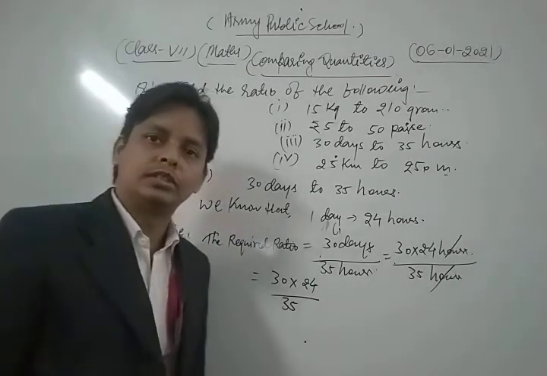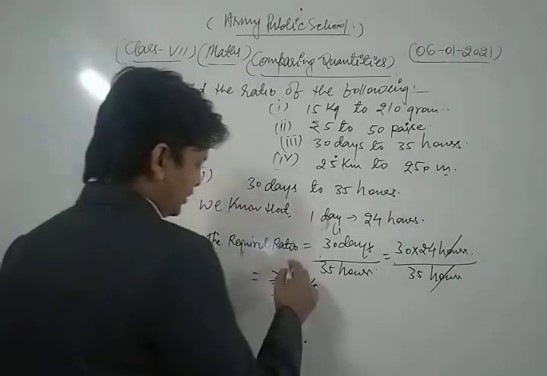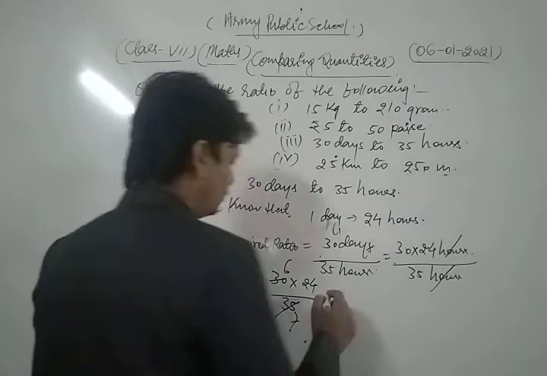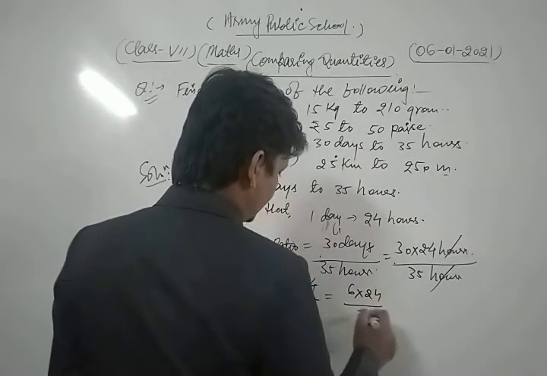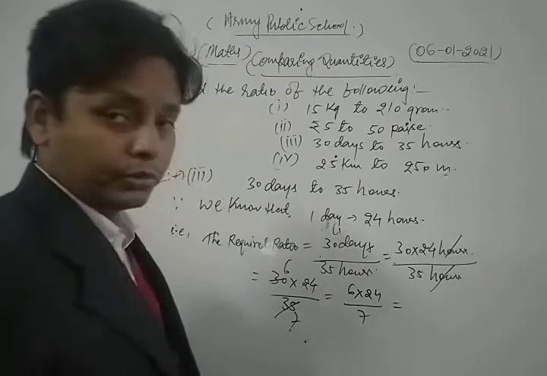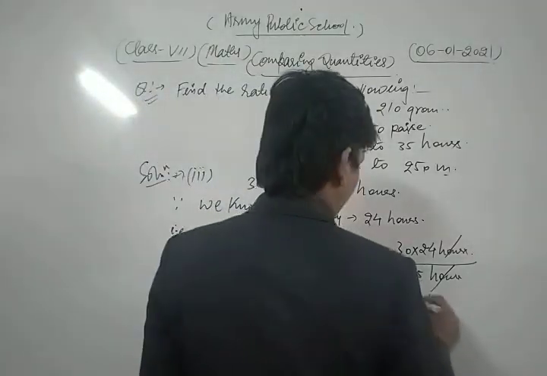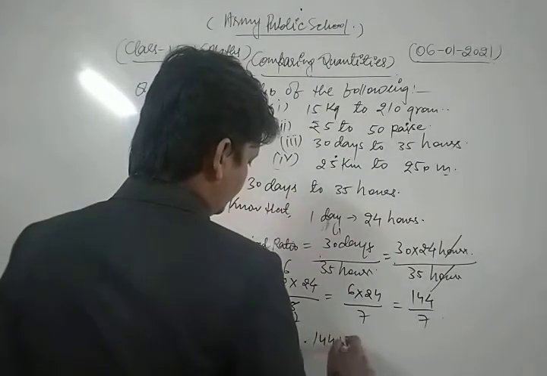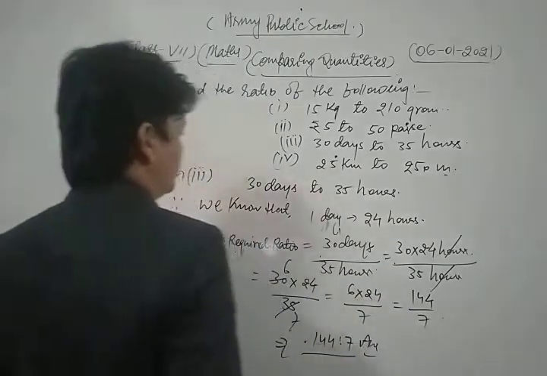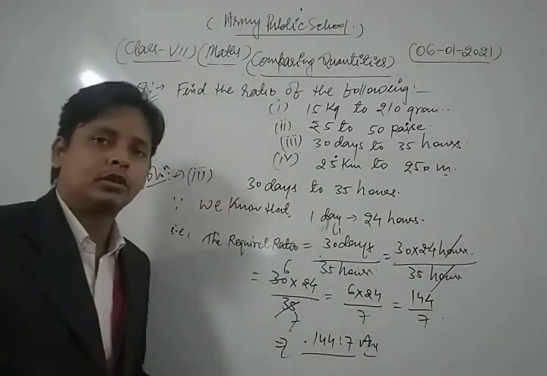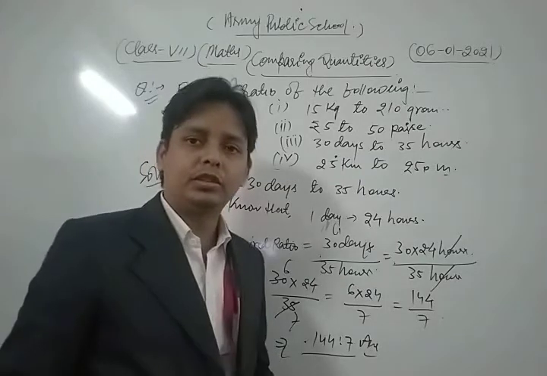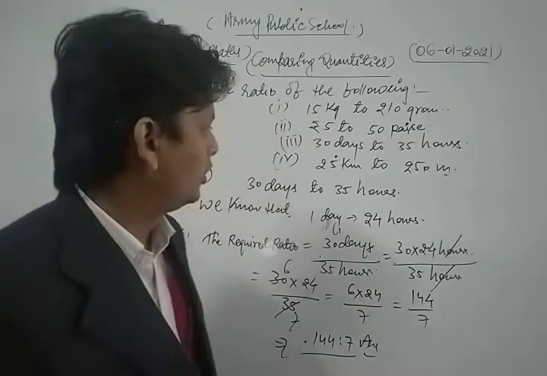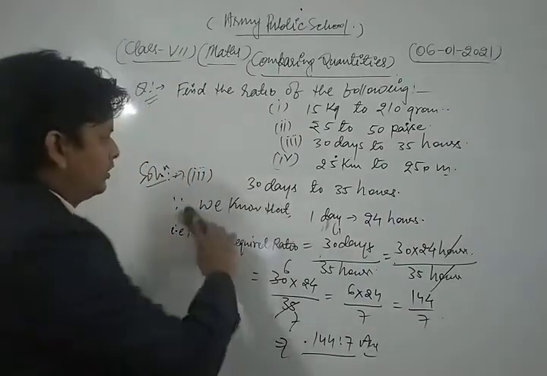Now we simplify them. 5 6s are 30, 5 7s are 35. Now we get 6 into 24 divided by 7. We multiply 6 into 24, we get 144 upon 7. Thus the required ratio is 144 ratio 7. So this is the method to solve that type of question. First of all we convert it into the same unit. After that we find the required ratio in a very easy way. Now similarly we solve the last part of this question.